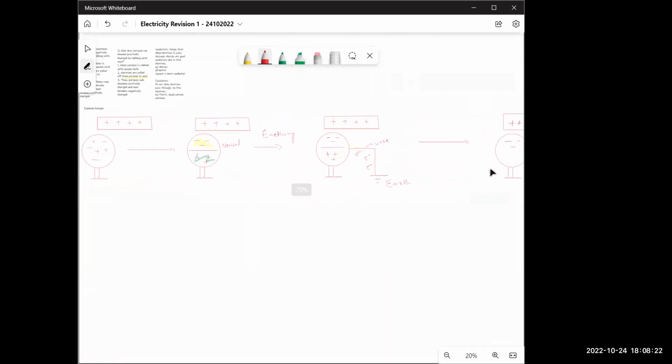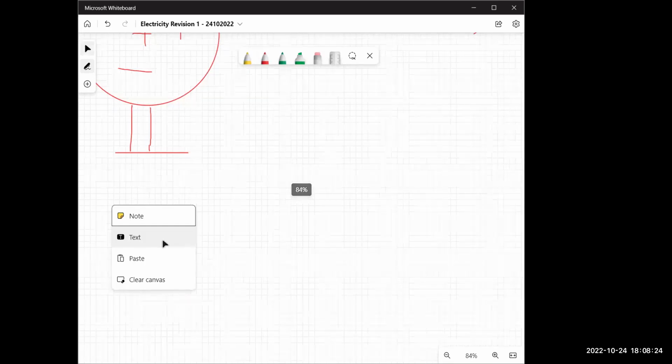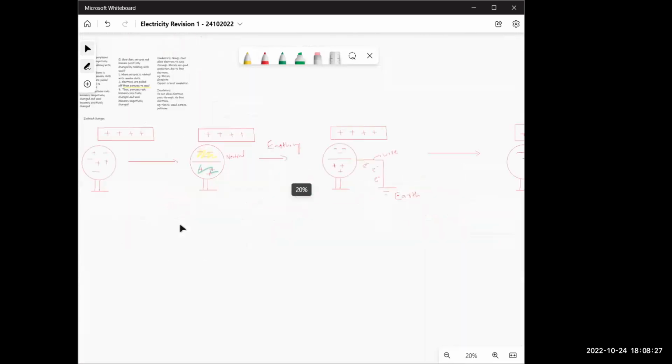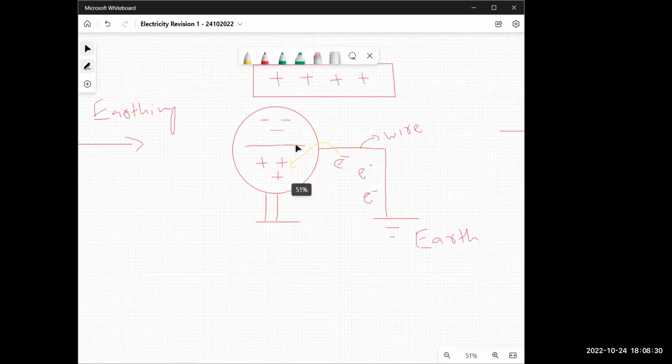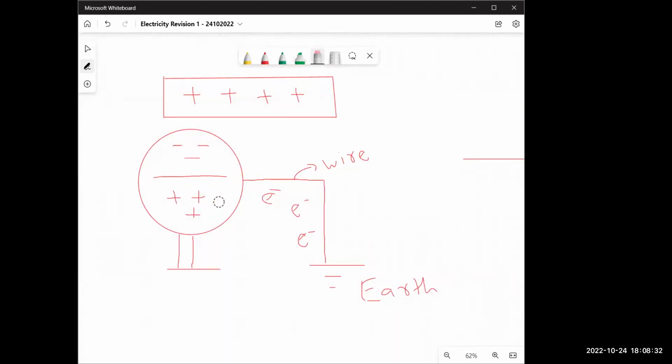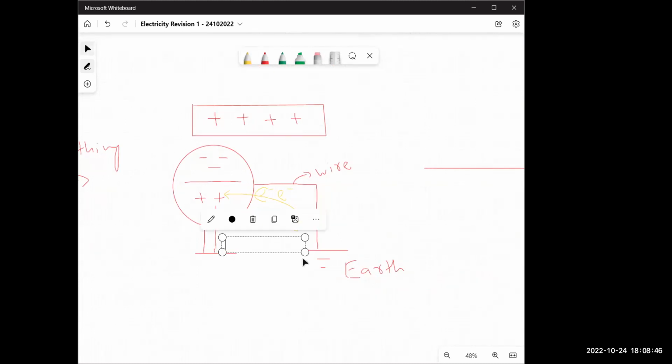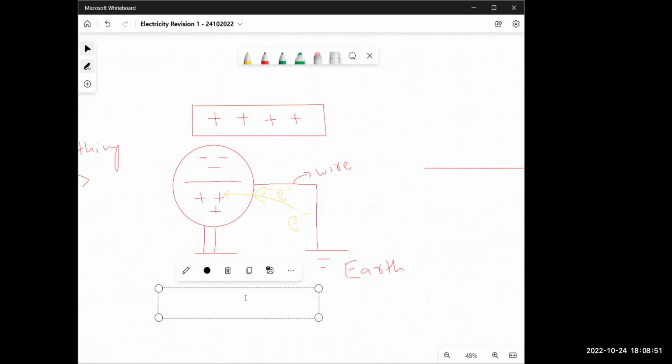Okay. Now, let's write this as a few steps. Lula, any questions here? Let's look at this part again. Can someone tell me why do electrons come from the earth to the sphere? Why? Answer. Wait, or should I tell you? I'll repeat. Why do the electrons come from the earth to the sphere?